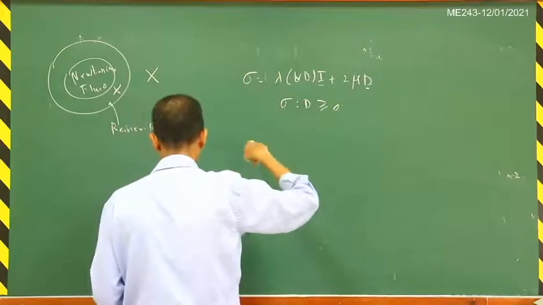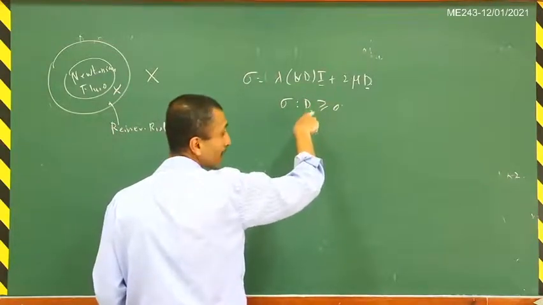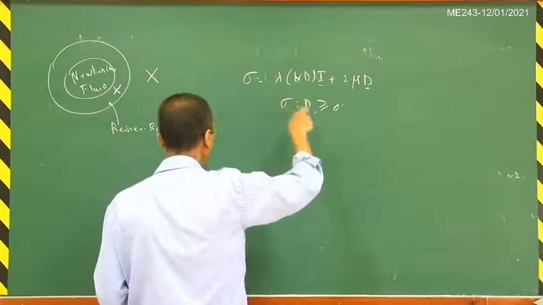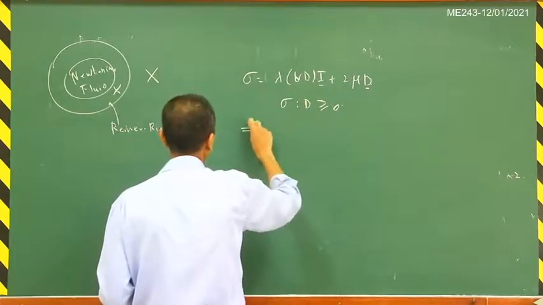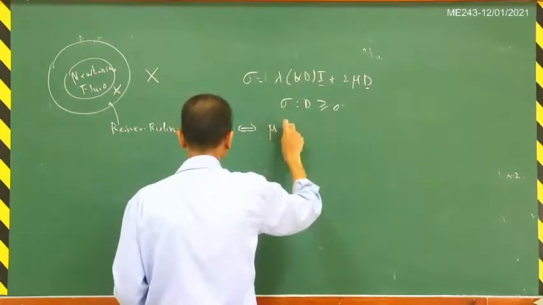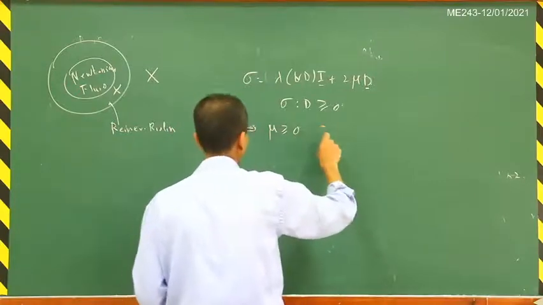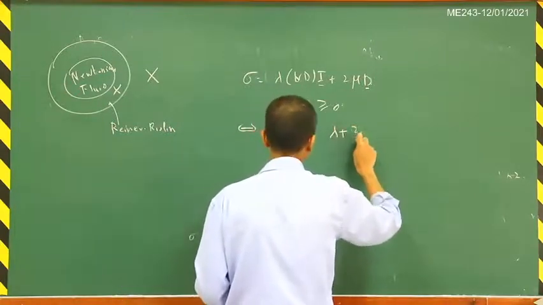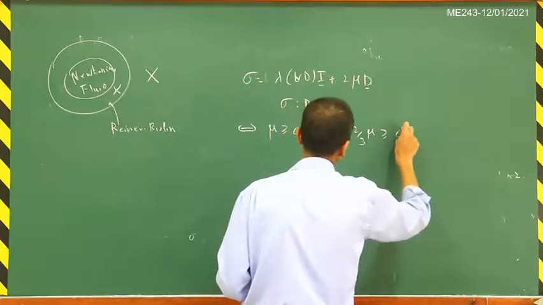We have shown this in the context of an earlier result: this holds if and only if mu is greater than or equal to 0 and lambda plus 2/3 mu is greater than or equal to 0.